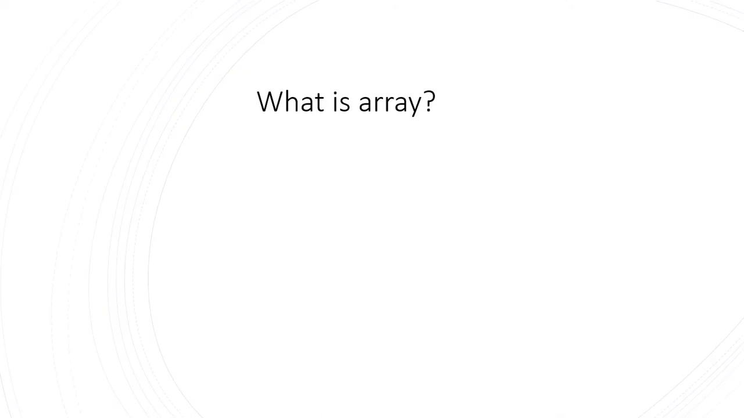Before we see what an array is, let us first see why arrays came into the picture. Let us consider the statement int a equal to 10, and to print this a value we'll write printf("%d", a). When I execute these statements, I will get output 10 because this 10 value is assigned to a.